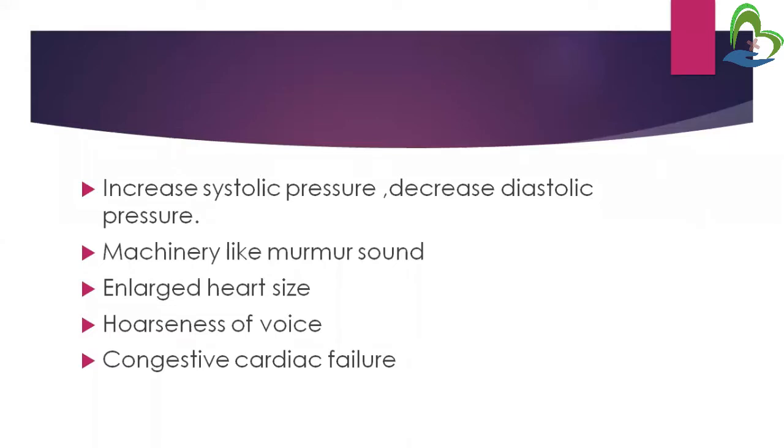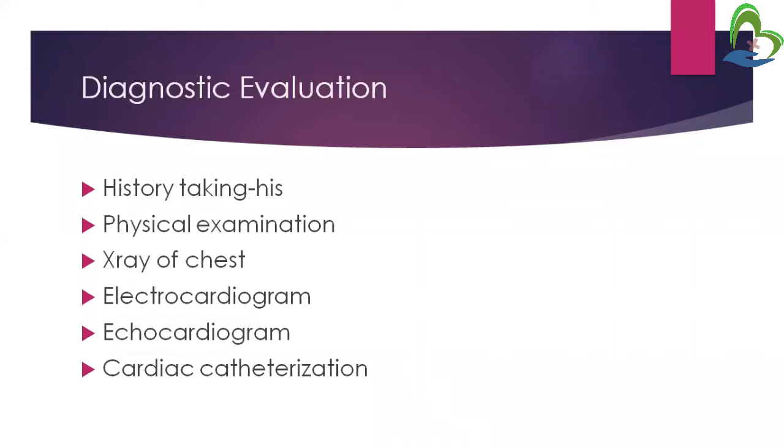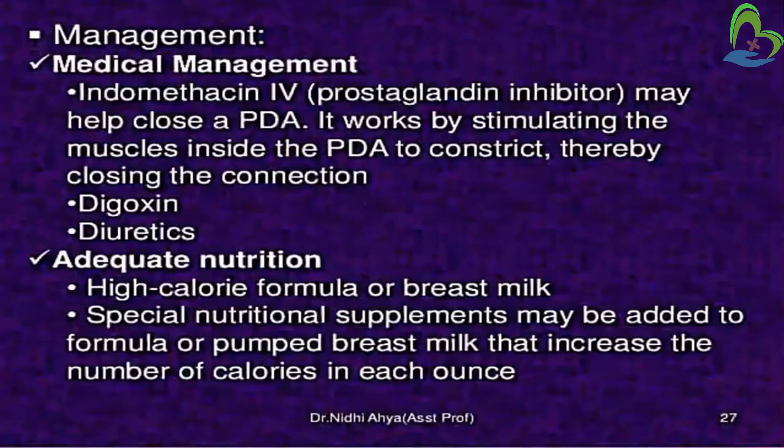Then increased systolic pressure and decreased diastolic pressure. Then a machinery-like murmur sound will be present. Then enlarged heart size, hoarseness of voice, and congestive cardiac failure. So these are all the clinical manifestations of PDA. Now diagnostic evaluation: history taking, physical examination, X-ray of chest, echocardiogram, electrocardiogram, and cardiac catheterization. So these are all the diagnostic tests.